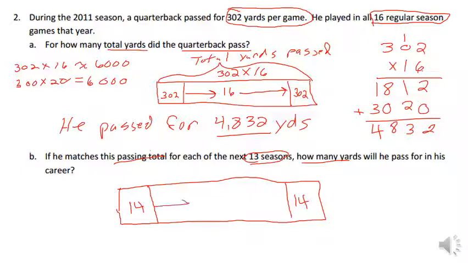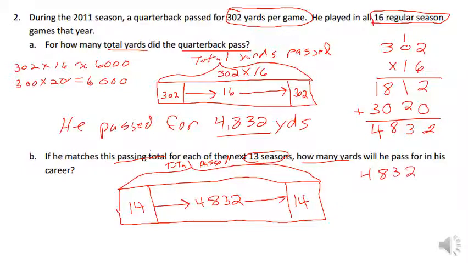And we know from our previous problem that he passed for 4,832 yards. So multiplying those two is going to give us the total passed for his career. So now if we come over here, we're going to do our standard algorithm, 4,832 times 14.